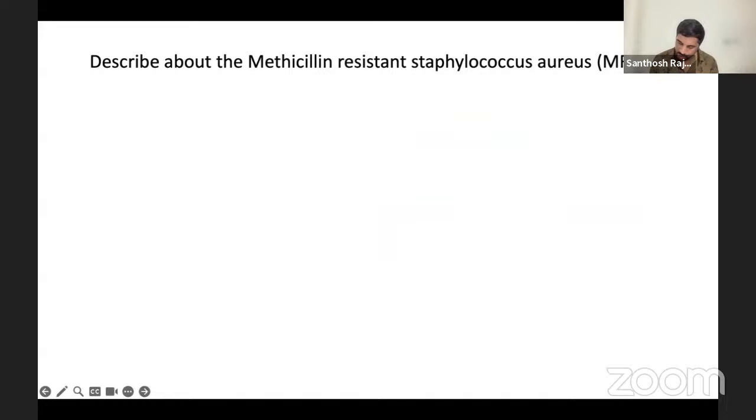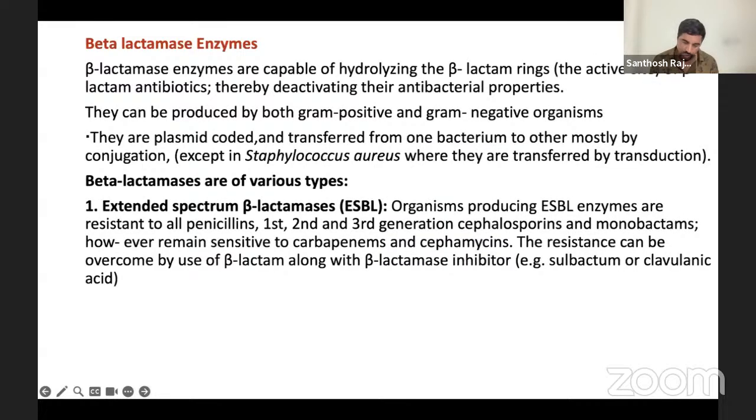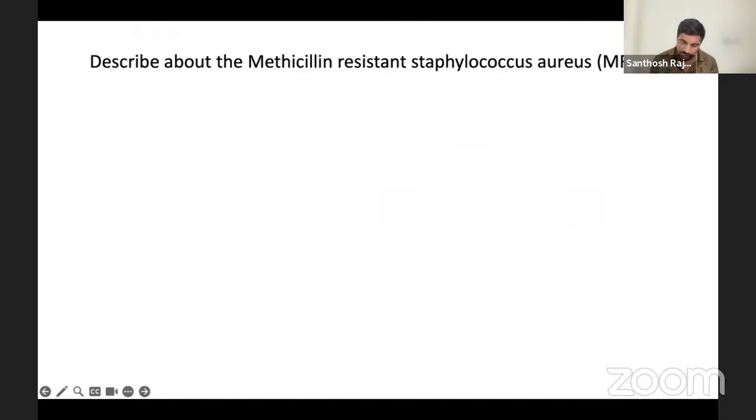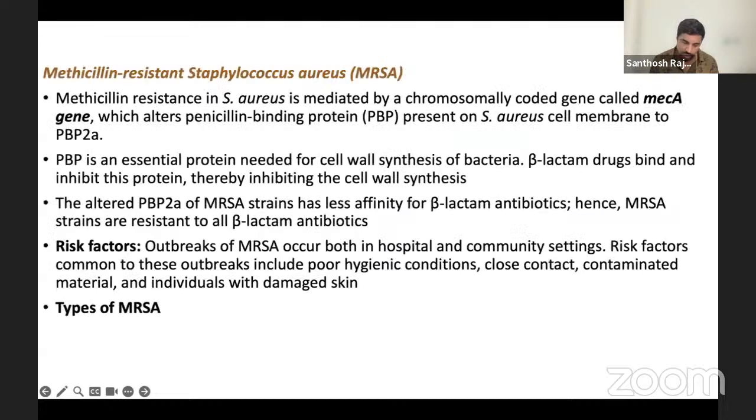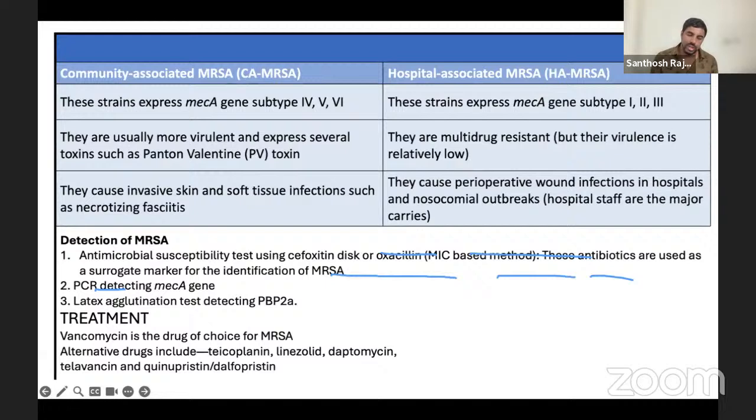So now you can see where we are. Yes, big like message we done. Yes. So I mentioned, everything is mentioned here. Risk factors, basically hospital and community setting. This is basically poor hygiene, close contact, contaminated material, obvious things. And then this also community, and these two differences are mentioned here. And again, detection, how to do, and treatment, what we are going to do. Everything is mentioned. Okay. Very, very simple, easily scoring 5-mark question is that.